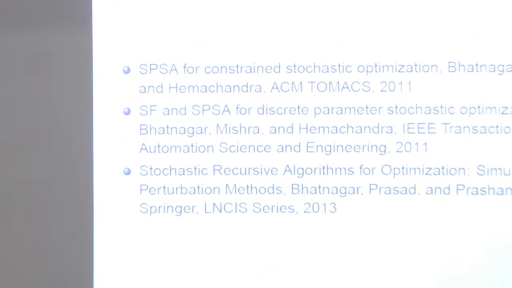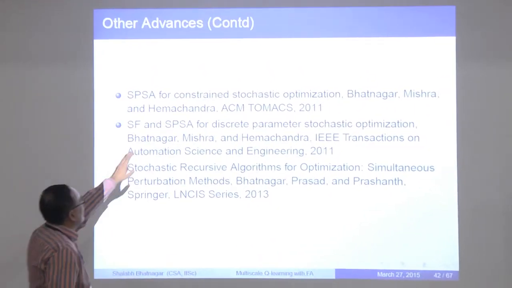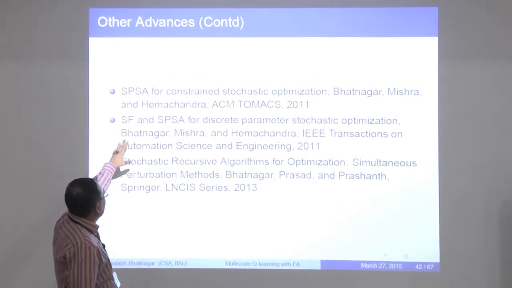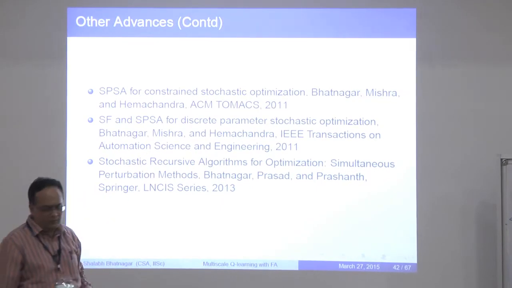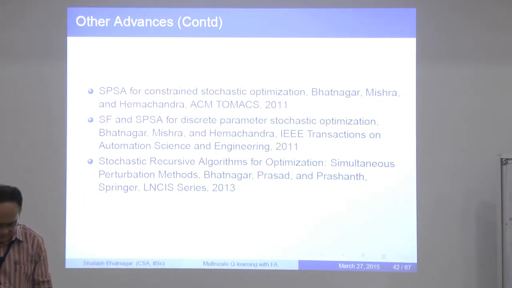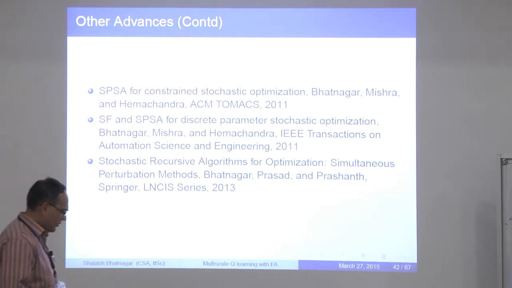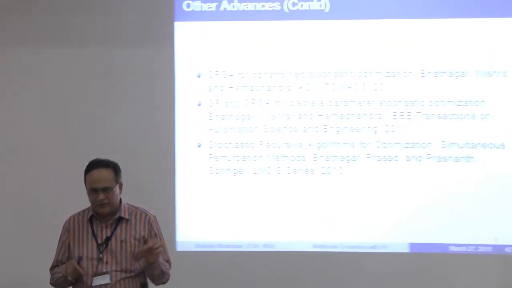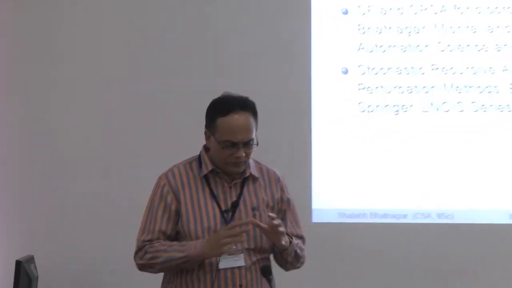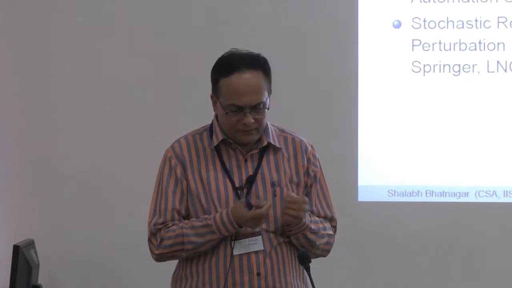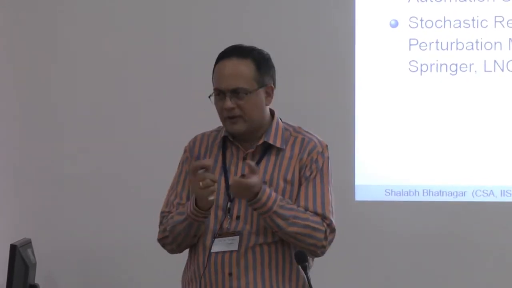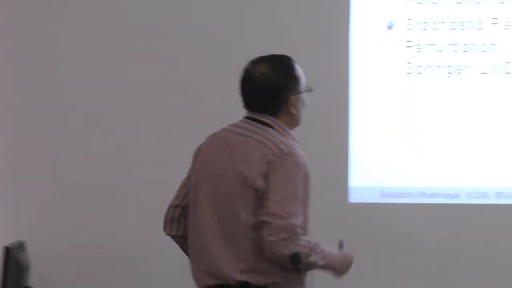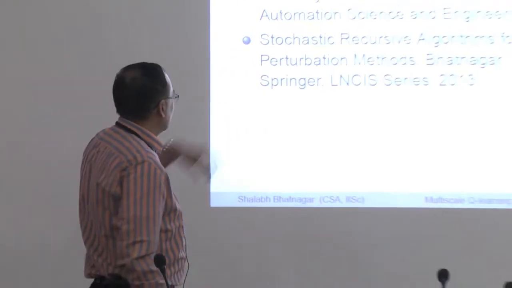And then there are similar algorithms that we did for constrained optimization wherein you have inequality constraints. And it turns out that these techniques also work for discrete parameter stochastic optimization, wherein the underlying set is discrete. There we came up with this idea of finding random projections. So you work in the continuum, in the convex hull, but then at each iterate you find out where you are closest to using a random projection scheme, and then update in a similar manner. And this book essentially summarizes most of this work.